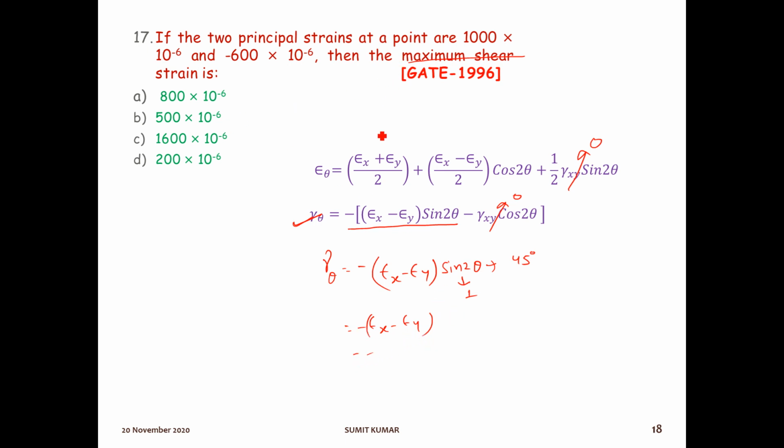It is given 1000 minus, this is minus 600, so minus 600 into 10 to the power minus 6. So it will be minus 1600 into 10 to the power minus 6. This is the value of maximum shear strain. So the right option will be C. This negative sign indicates only direction. So option number C will be the right answer for this question.